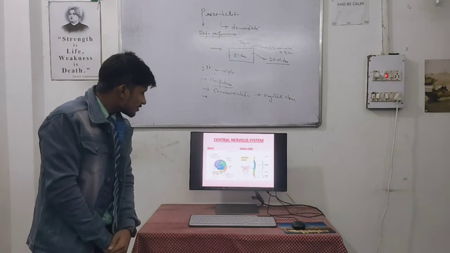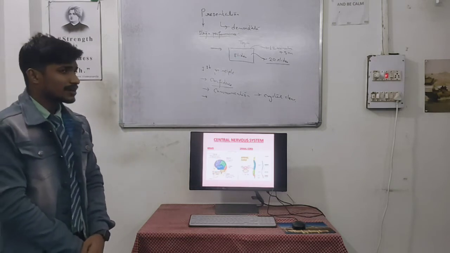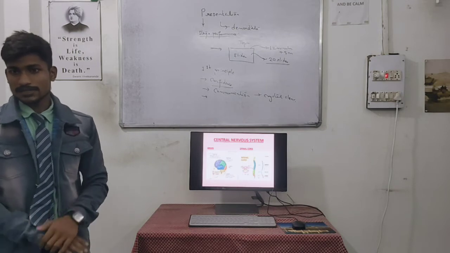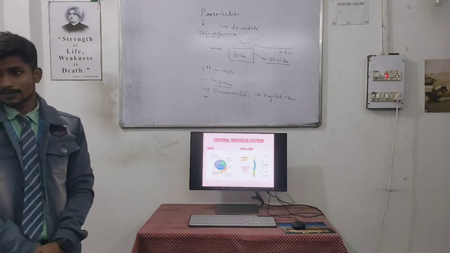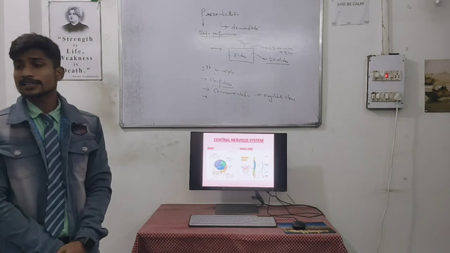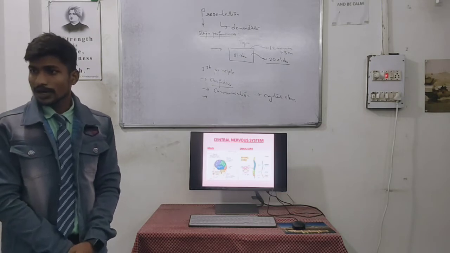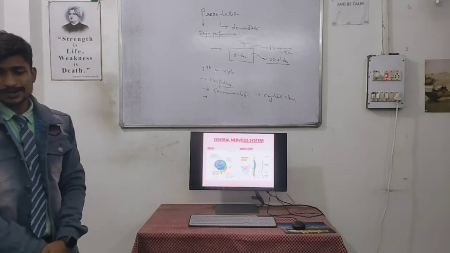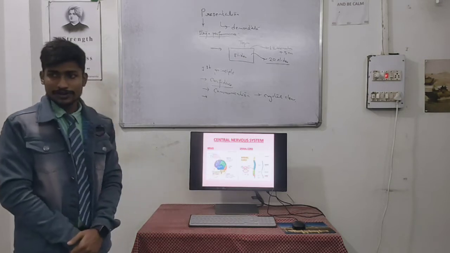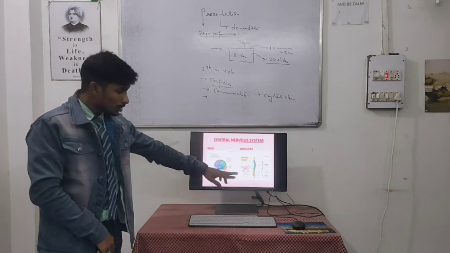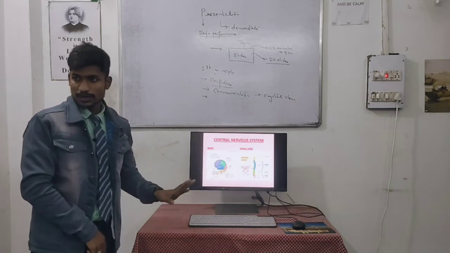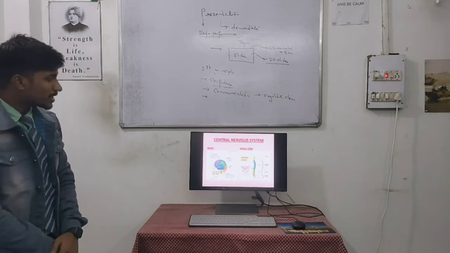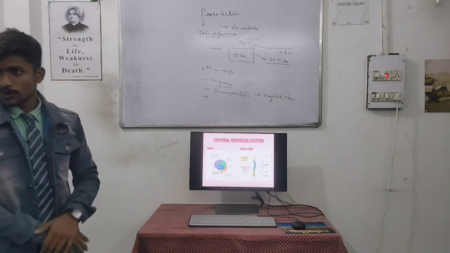And here we have a temporal lobe. Mainly, on the basis of division of the brain, we divide the brain into three parts, that is forebrain, midbrain and hindbrain. But on the basis of function of the nervous system, we classify it into four parts, that is frontal lobe, parietal lobe, occipital lobe and temporal lobe. It is because we are studying the nervous system part, so we are classifying on the basis of its requirements.